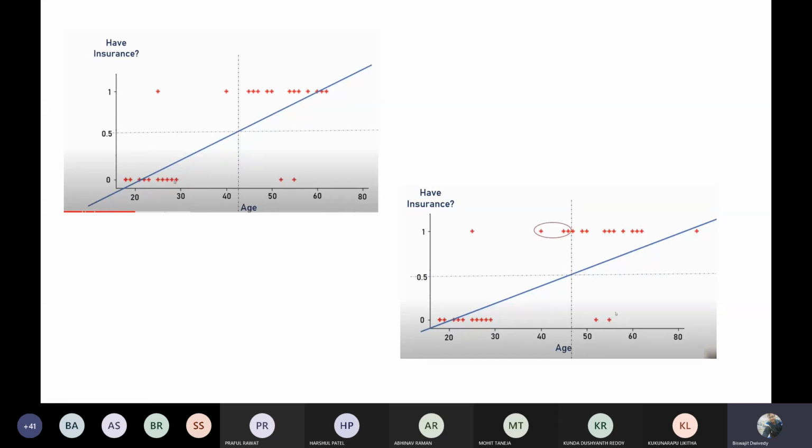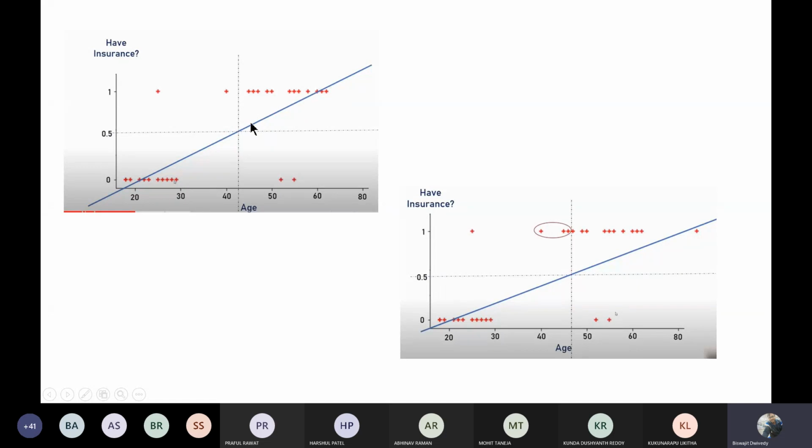For the time being let me fix the value as 0.5. Whenever the probability is more than 0.5, there is a chance of buying or getting the insurance. The persons whose probability is more than 0.5 are most likely to have an insurance.